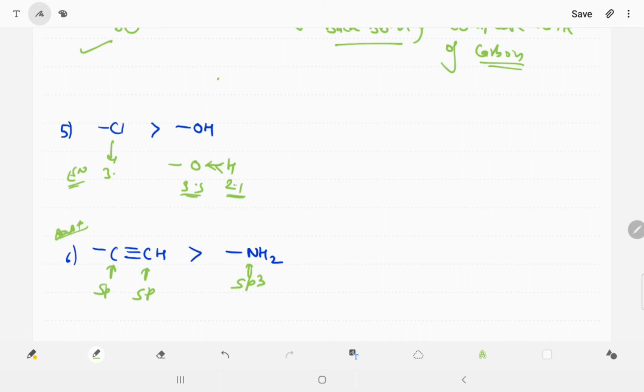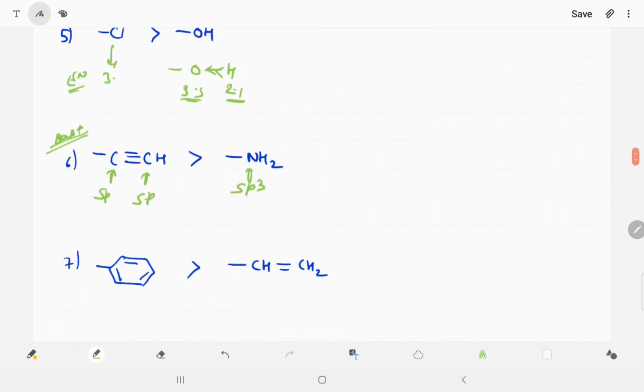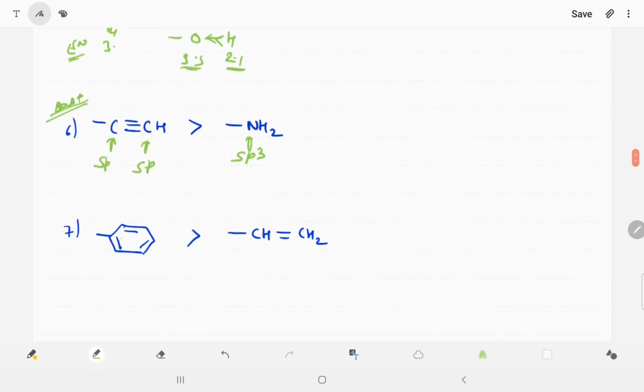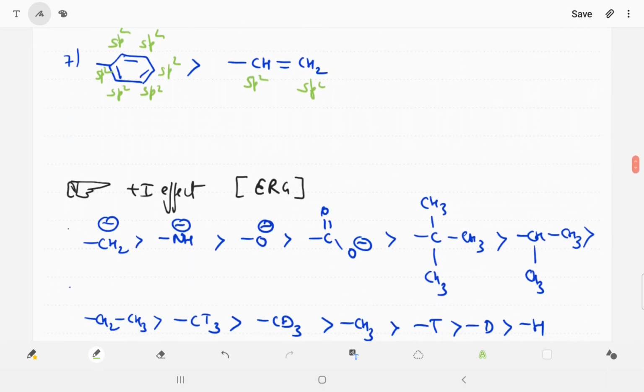Okay, sometimes students will not remember this one. Now then, we can say phenyl, then alkene. Why phenyl? Phenyl has 6 sp2 hybridized carbons, whereas alkene has only 2 sp2 carbons, so it has more withdrawing power.